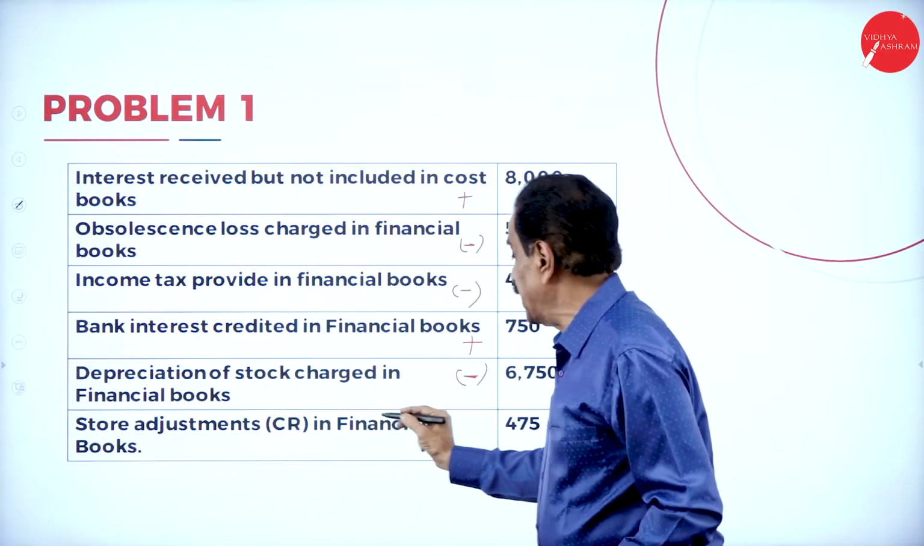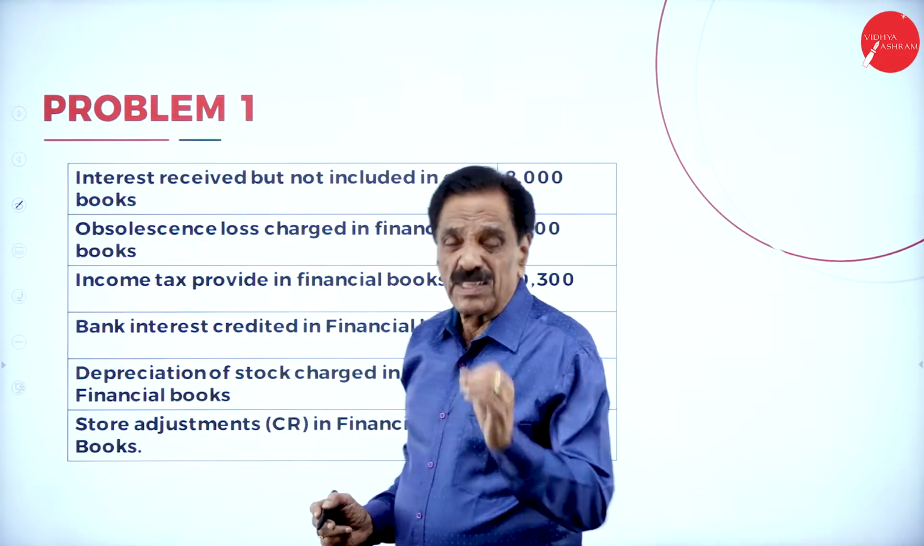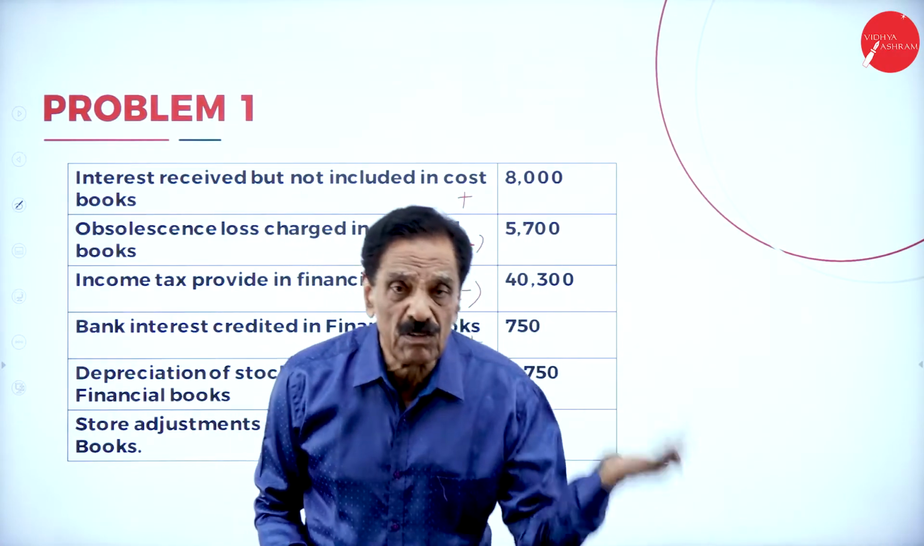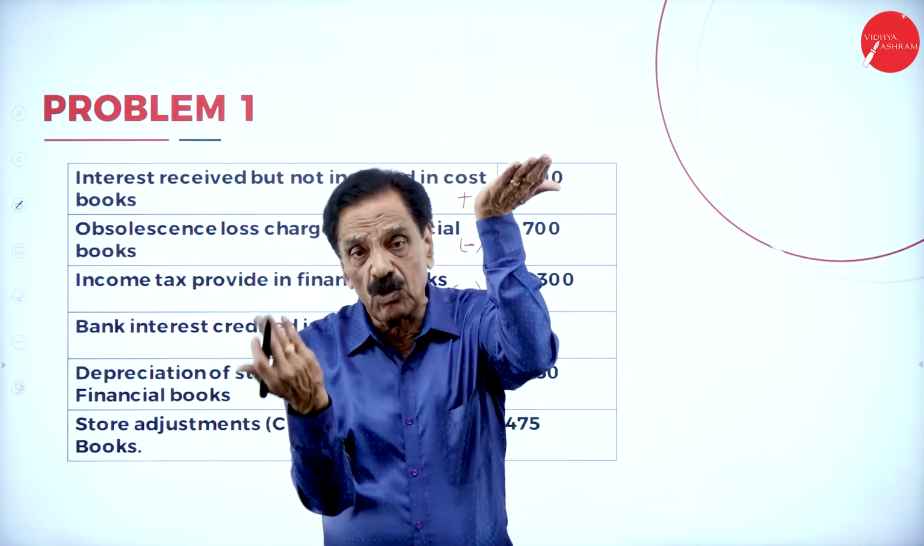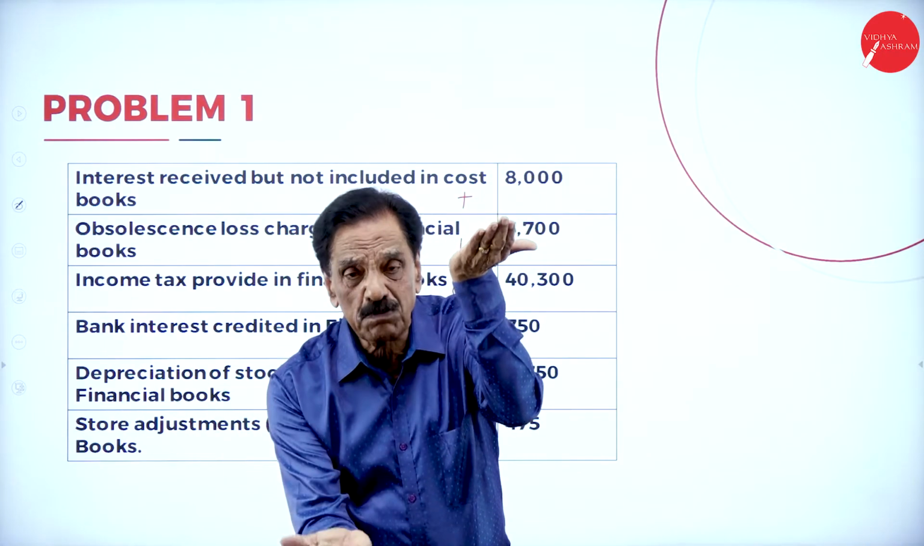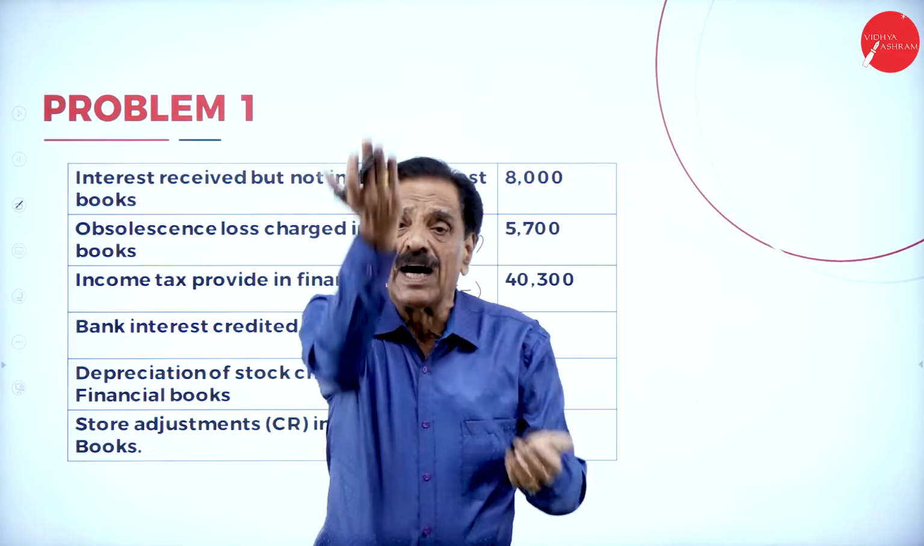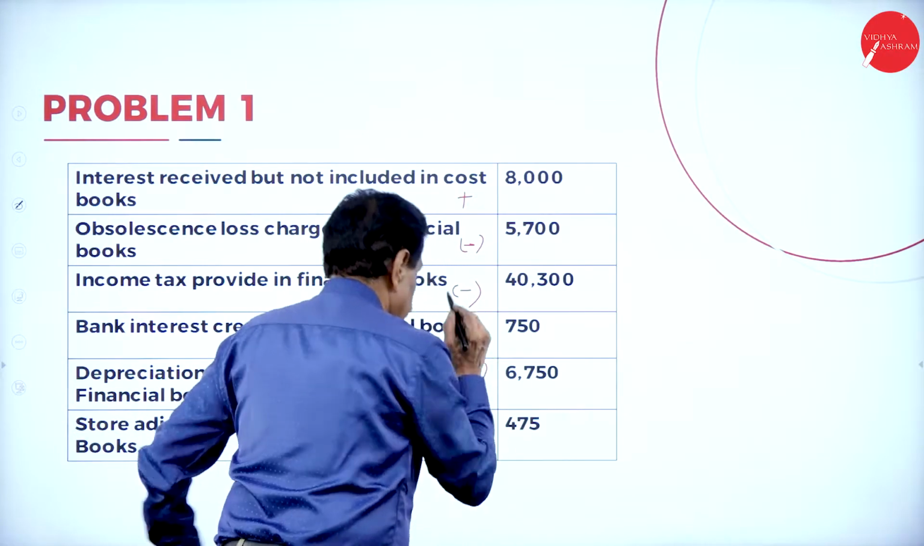Then, store adjustment credited in the financial book. Some store adjustment, when you credit in the financial book, what will happen? Your financial profit will be raised, but no entry in the cost book. Cost book shows less profit, financial shows more profit. To make equal, what to do? Add back. 475.